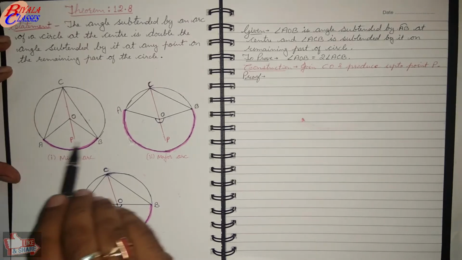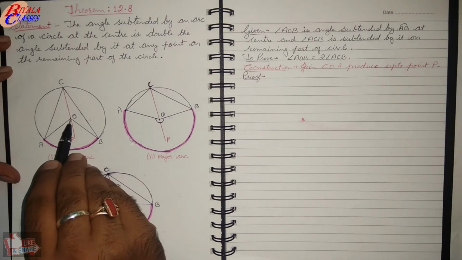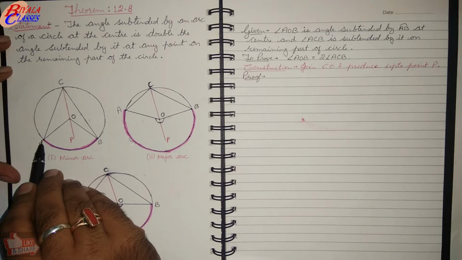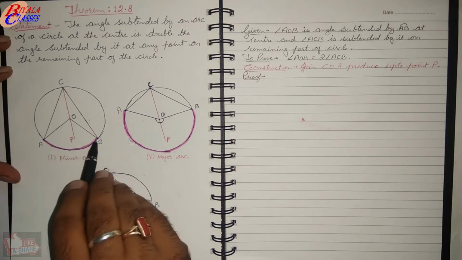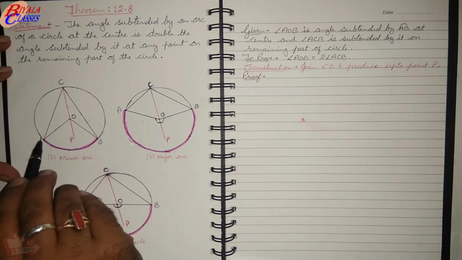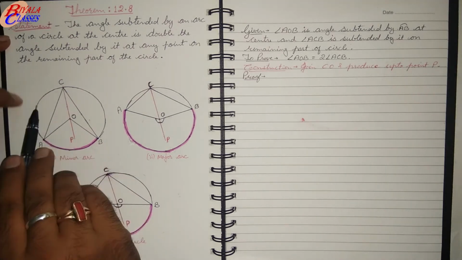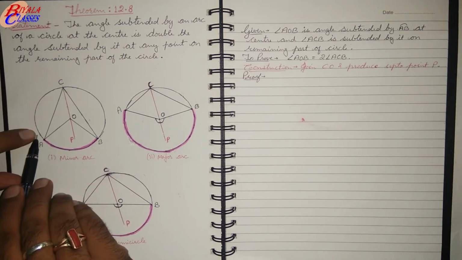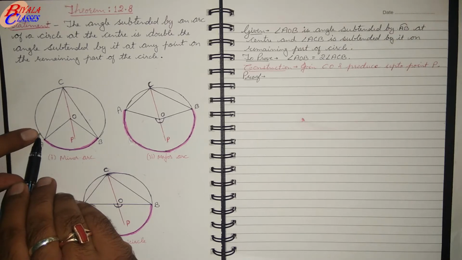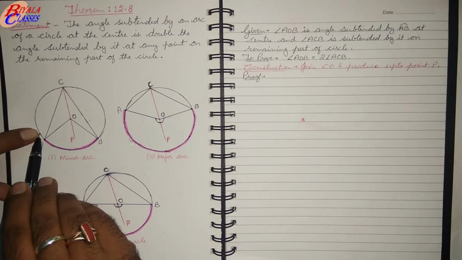Now this arc, when it forms an angle AOB at the center, can also form an angle on the remaining part of the circle, that is angle ACB. It can be anywhere. C can be here, it may be lying here, it may be even taken at this location, then also it will be the angle in the remaining part of the circle.